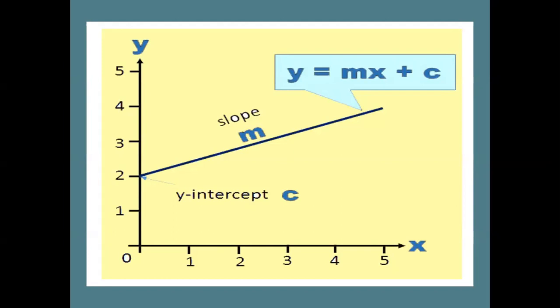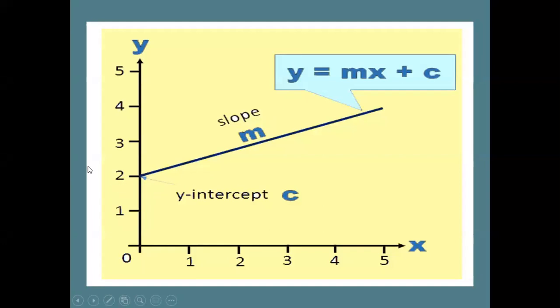Yes, ma'am, you are audible. Okay. So what is the c value here? Just look at the graph and answer the question. What is the c value here? 2. 2, right? The line intersects at 2. That is, your c is 2 here.